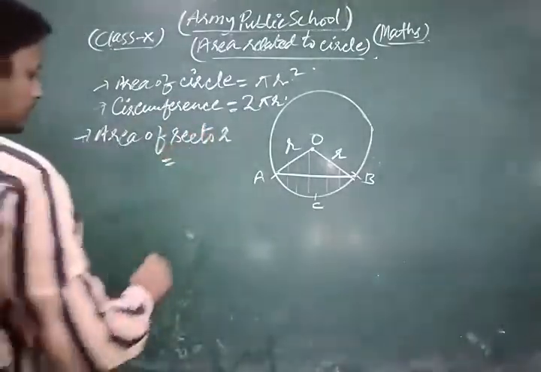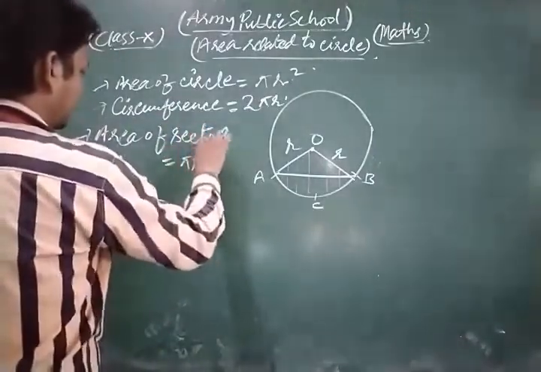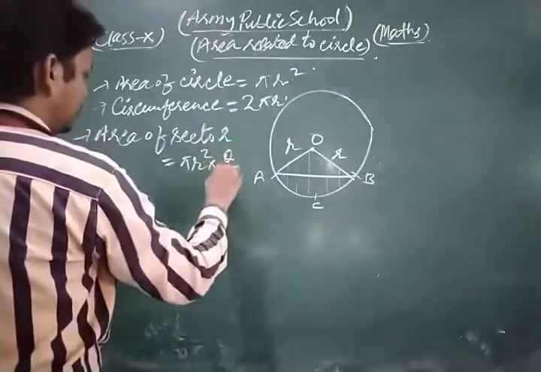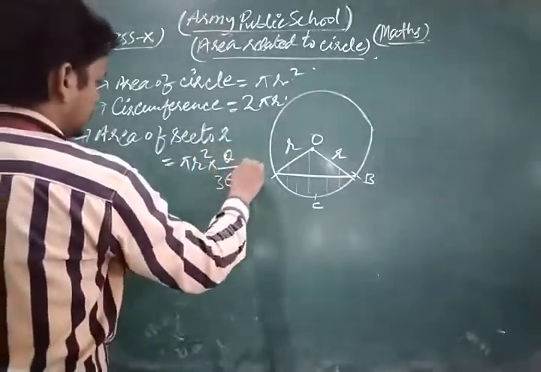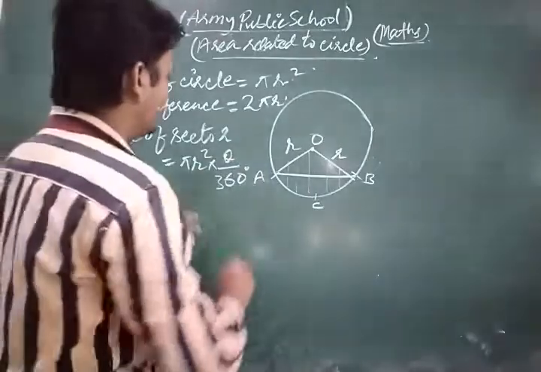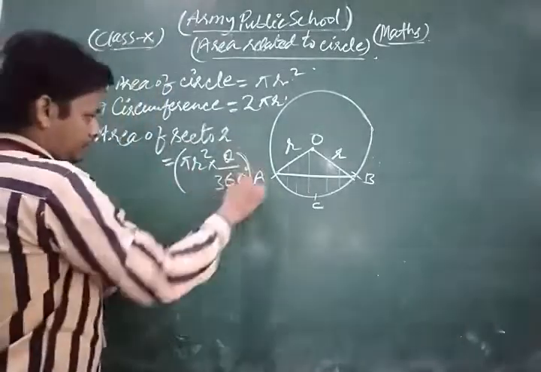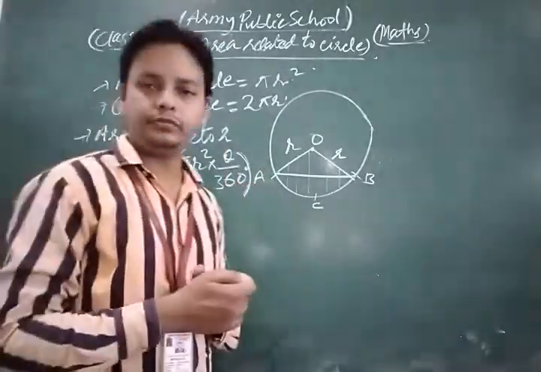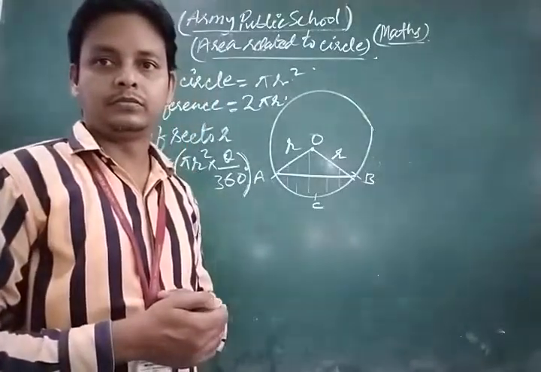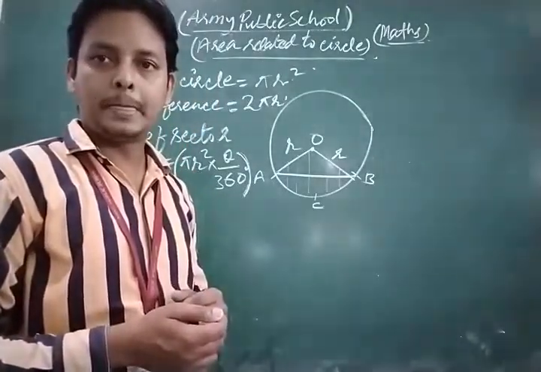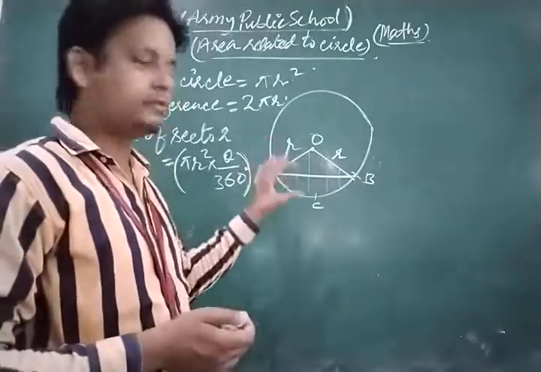Area of sector is pi r square into theta upon 360 degrees. This is the formula for the area of a sector, which is a very important concept.